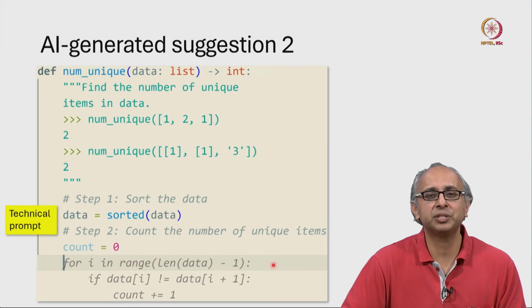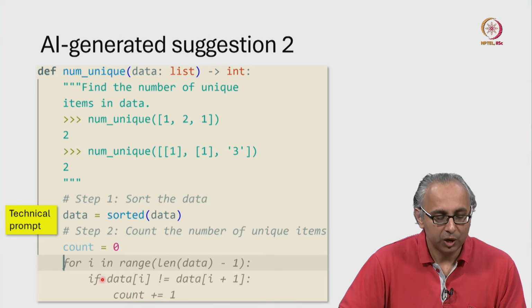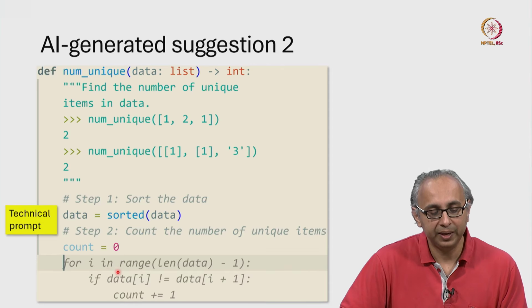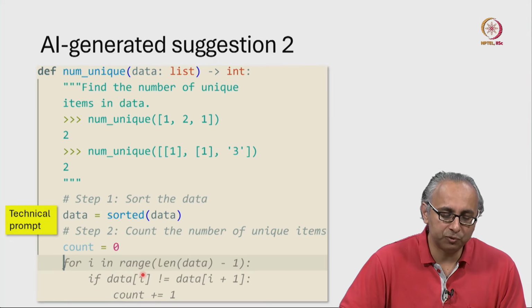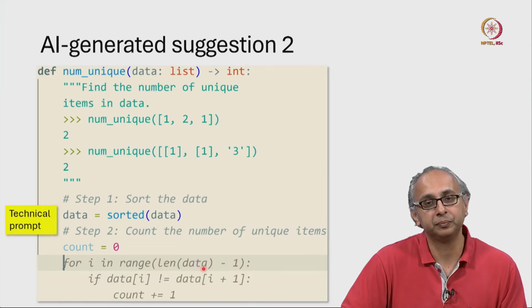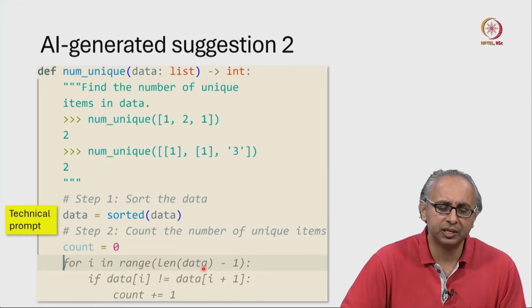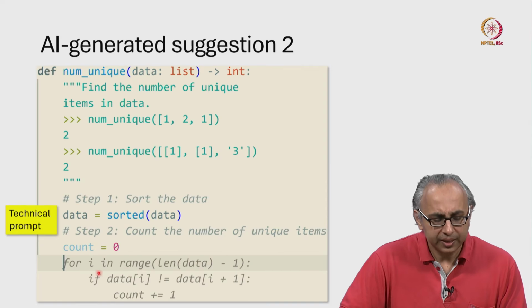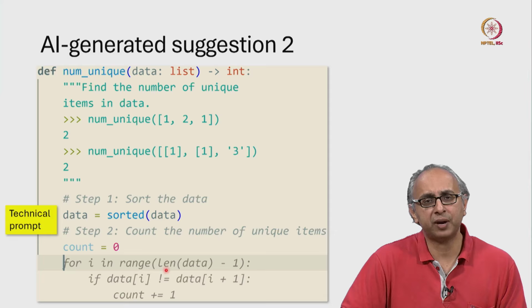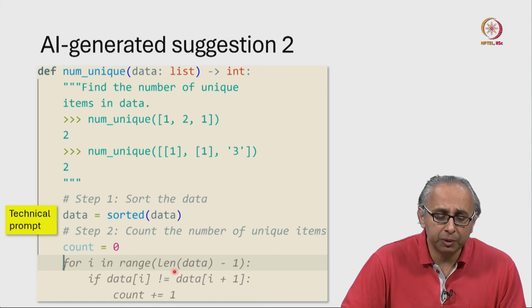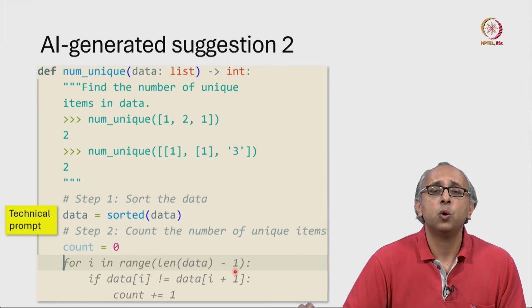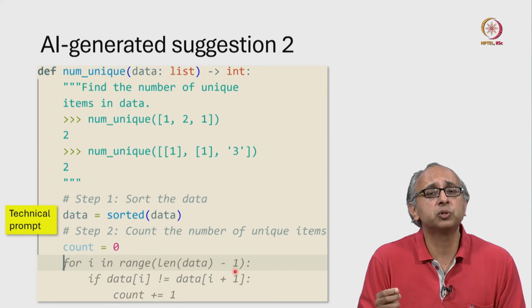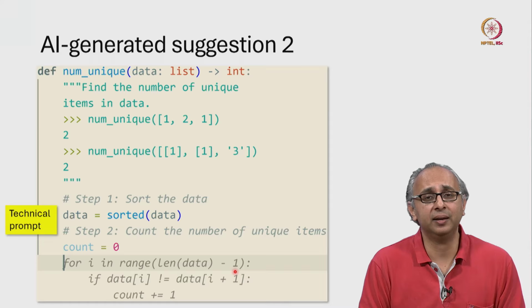Let's just take a moment to see how this code is working. We are trying all the values of i in this range. Notice normally we try i in range len of data. Why has the AI suggested only range len of data - 1? This range will start the values of i at 0, but we will go up to and not including this last index. Why does the AI not want to look at the last index i?